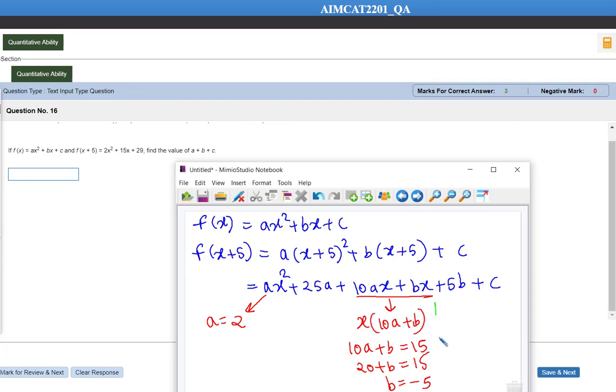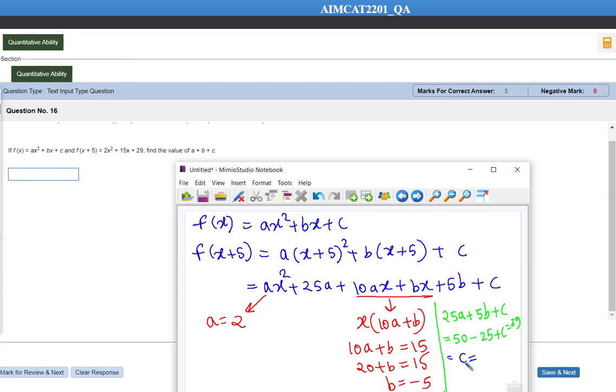Okay, the constant terms are 25a plus 5b plus c. Okay everyone, this is equal to 29. So 25a is equal to 50, minus 25, plus c is equal to 29. So this is going to be how much, let's have a look at it. Hold on, let me check this. 25 times a is 50. 25 times a is equal to 50.